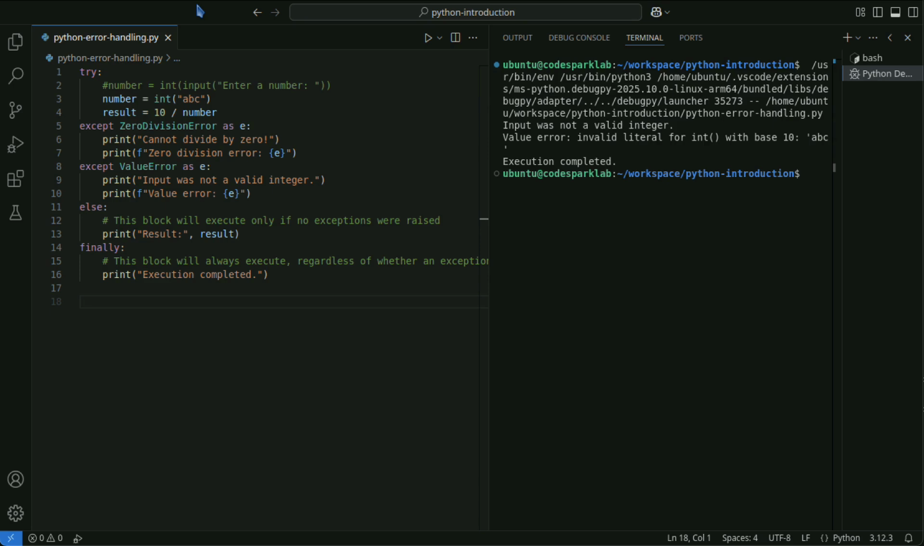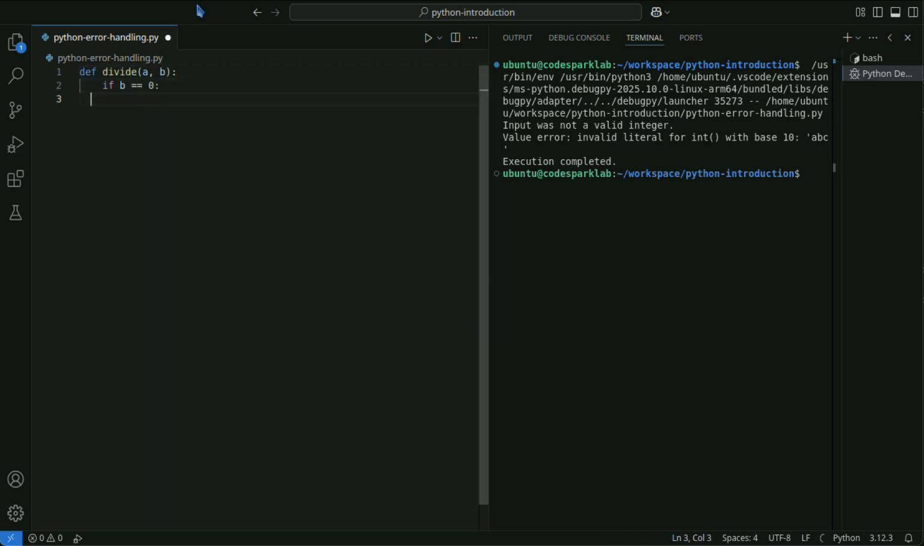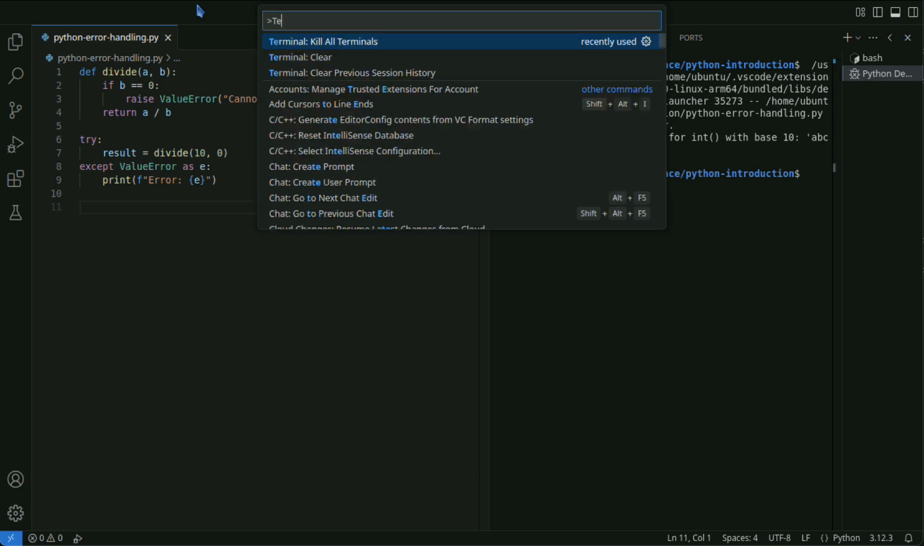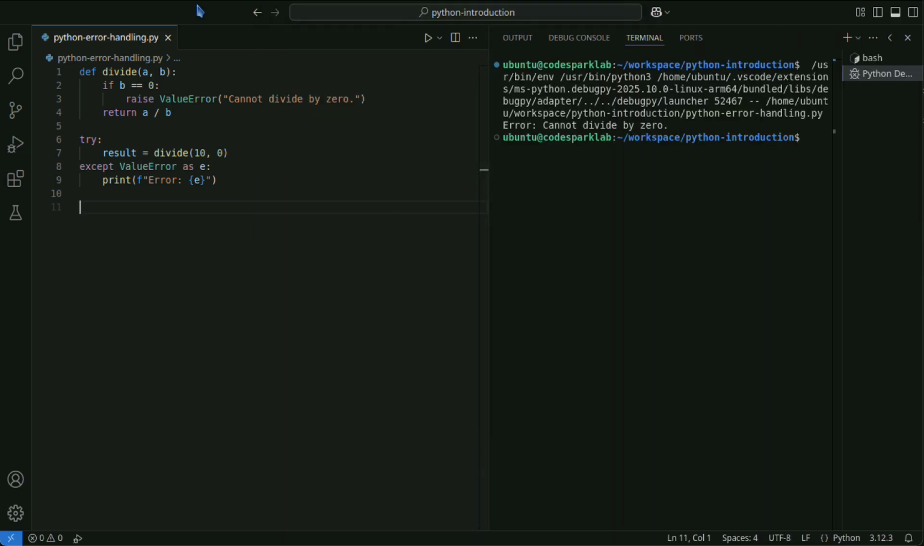It is also possible to raise an exception using the raise keyword when certain conditions in existing code are not met. This code is an example of explicitly raising an exception using the raise keyword when a condition is not met.